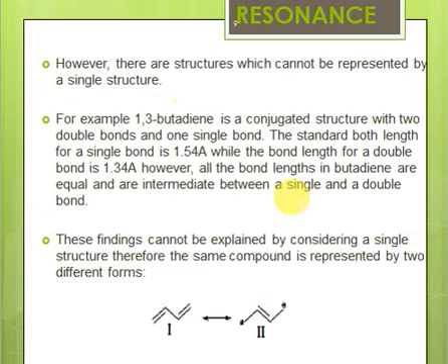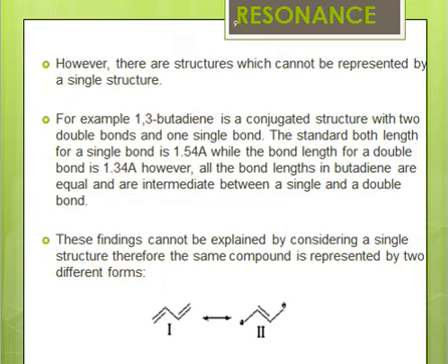Just see that here this is a single bond, but in structure 2 here we have a double bond. In structure number 1, where we have a double bond, in structure 2 we don't have the double bond. So these 2 structures, when combined together, can explain that there's a double bond character between these 2 carbons, and a double bond character between these 2 carbons, which is explained by structure 2, and there we have a double bond character between these 2 carbons. So we cannot write just one structure and explain all the properties of butadiene, but we make use of 2 different structures, and these combinedly explain the structure of butadiene.